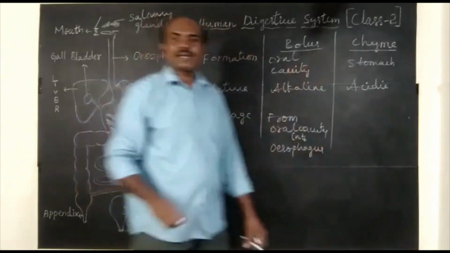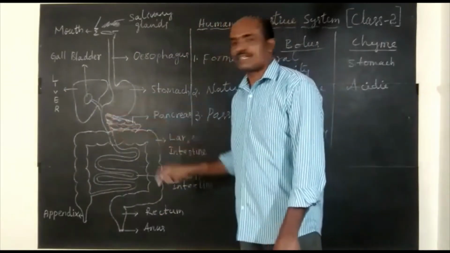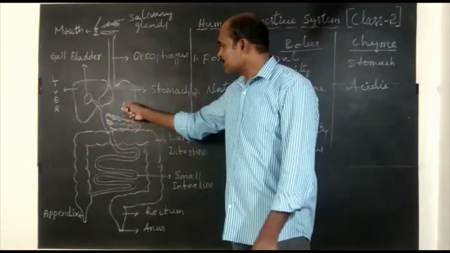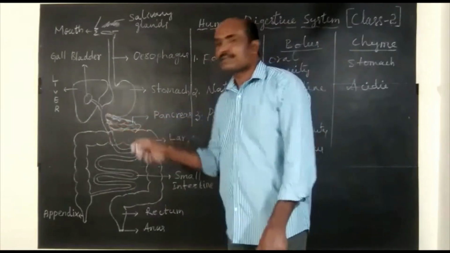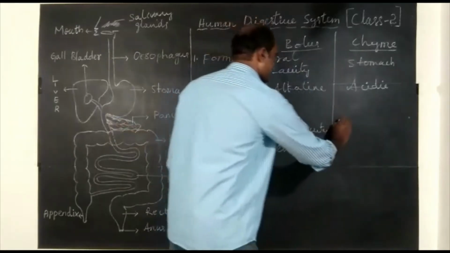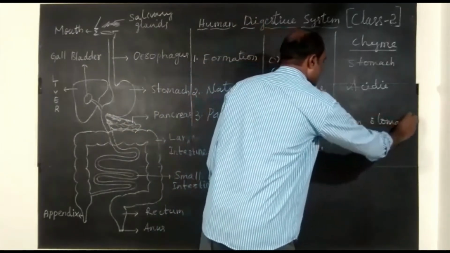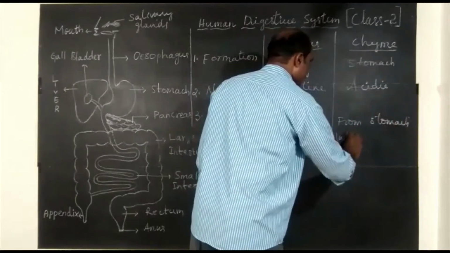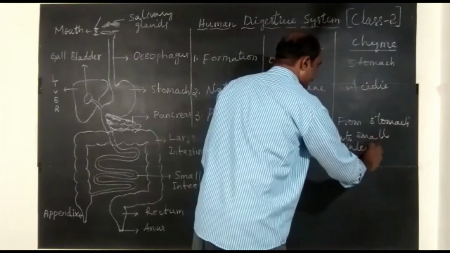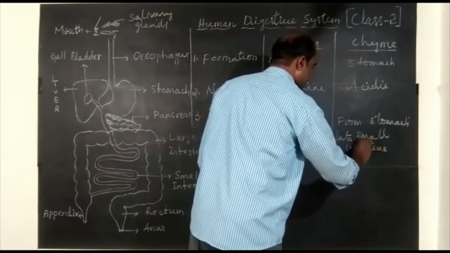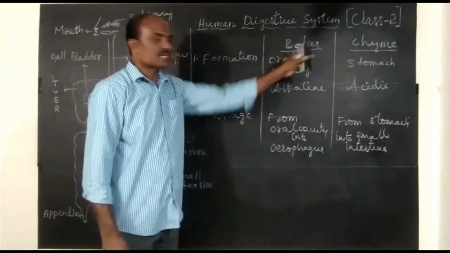But chyme is formed in the stomach and passes from the stomach into the small intestine. So these are the differences between bolus and chyme.